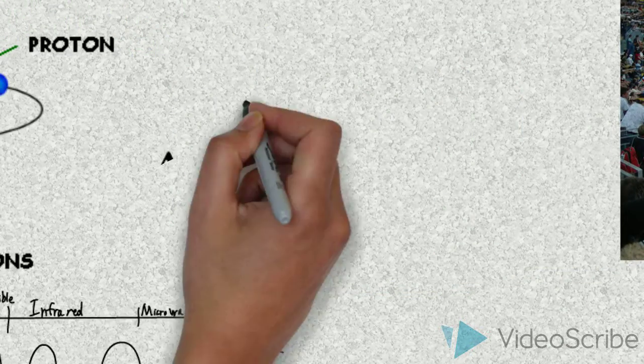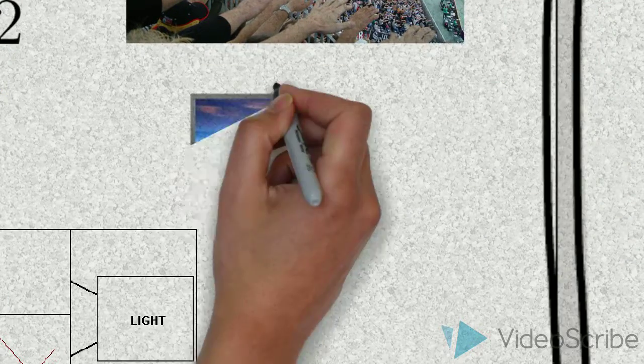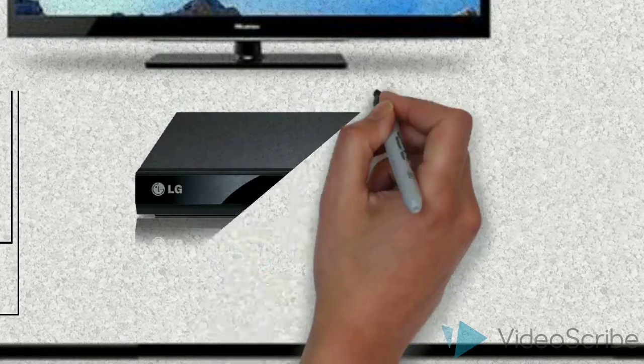This leads to the Heisenberg uncertainty principle. Delta x times delta p is greater than or equal to h/4π. This basically means you can only know one thing about a particle with precision. This led to the development of flat-screen TVs, sensors and digital cameras, and lasers and DVD and Blu-ray players.